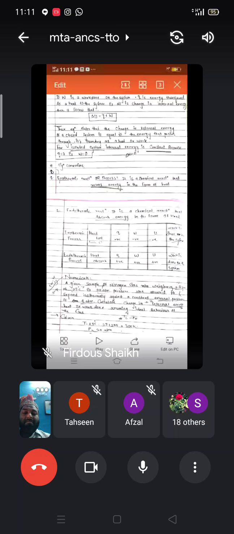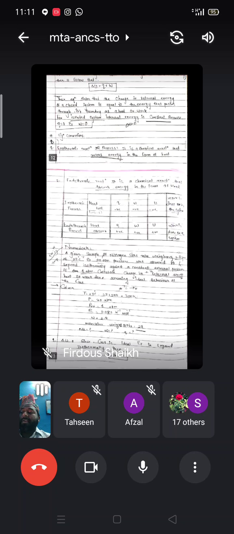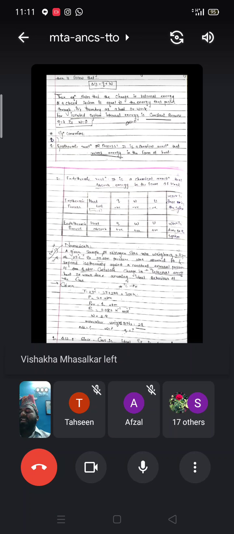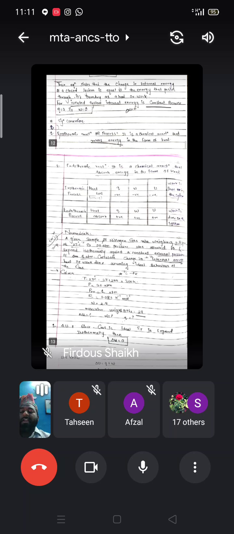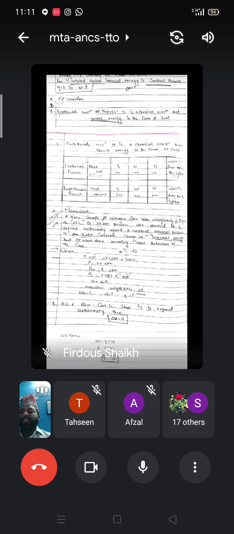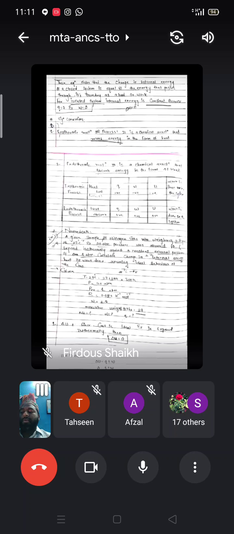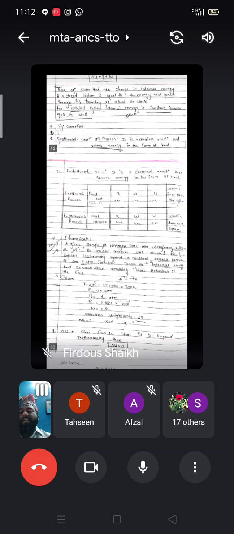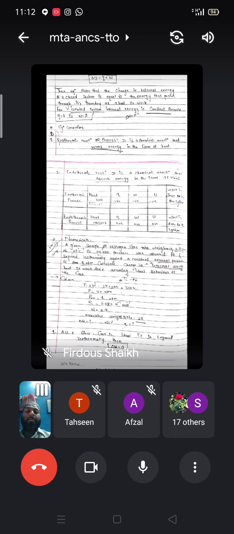Here it is very much useful for the MCQ purpose, exothermic as well as endothermic. In the exothermic process heat is lost, whereas in the endothermic process heat is absorbed. That's why heat is lost, so Q is negative. Heat is absorbed, so Q is positive. You can see in the table. If Q is negative, then W is negative. If Q is positive, W is positive. If Q is negative and W is negative, then delta U is also negative. If Q is positive and W is positive, then the change in internal energy is also positive.